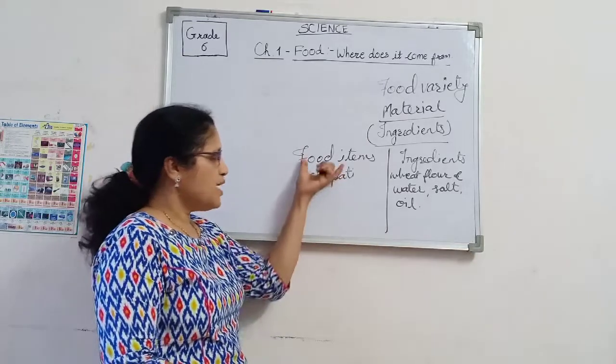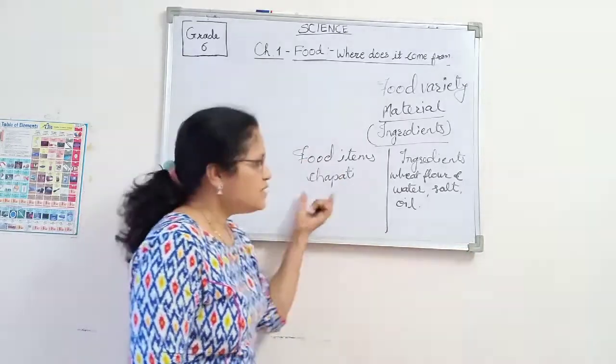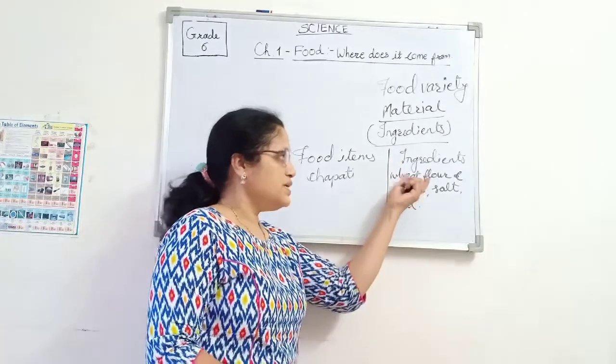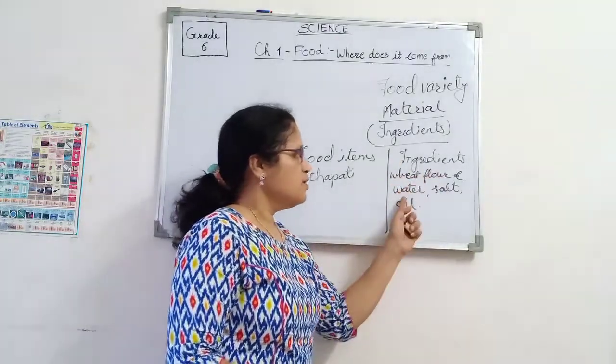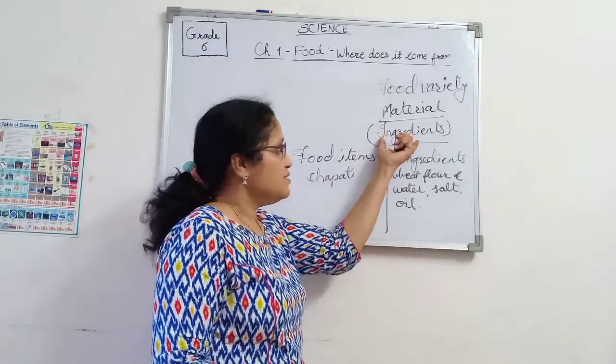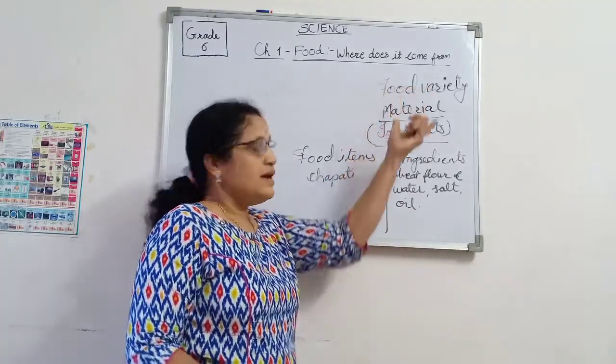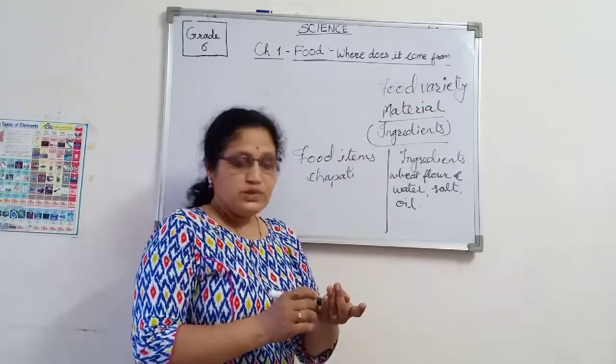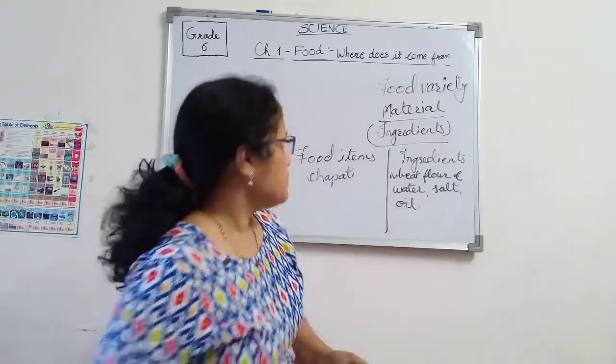Means the food item is chapati, and the ingredients required for making chapatis are wheat flour, water, salt and oil. These are called the ingredients. We have seen the food variety and the ingredients. Now come to the sources of food.